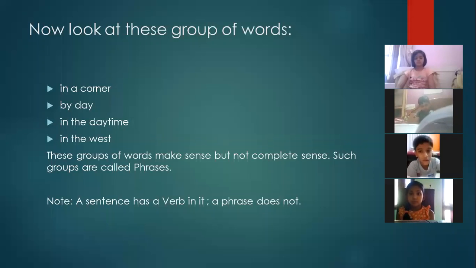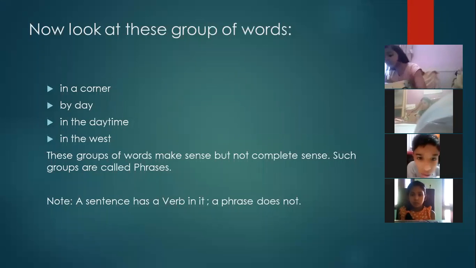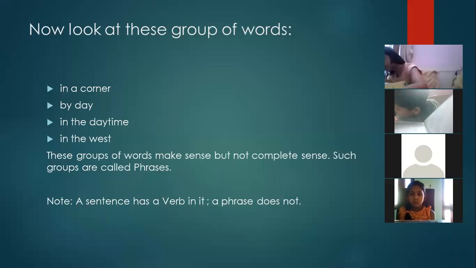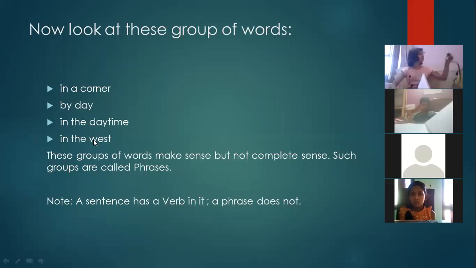Now look at these words. This is also a new thing for you. In a corner, by day, in the daytime, in the west. You can see these groups of words make sense. They are giving meaning, but not complete sense. Such groups are called phrases. A sentence has a verb in it and a phrase does not. When we write a sentence, it will always have a verb in it. But in a phrase, like "in the west," there is no action word. So a phrase does not have a verb in it.